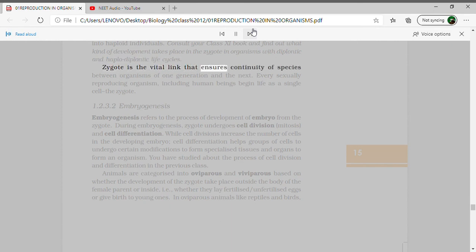The zygote is the vital link that ensures continuity of species between organisms of one generation and the next. Every sexually reproducing organism, including human beings, begins life as a single cell, the zygote.